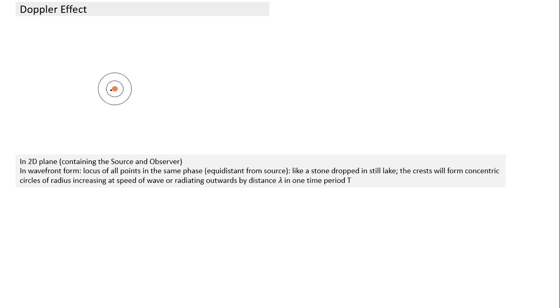Okay, so we'll see something like this. This is how the figure will look if I have dropped the stone, and if T is the time period of oscillation, it will create oscillation. In the case of the lake, water particles will start oscillating. We are taking a similar analogy for sound also. After time T, the wave would have moved a distance lambda. This is how the wavefront will look at time T. Time t equals 0 is when I drop the stone, or when we have created the sound wave. At time T, this is how it will look.